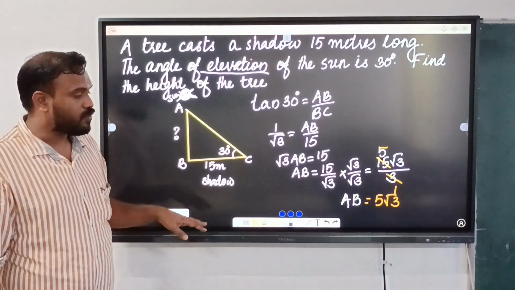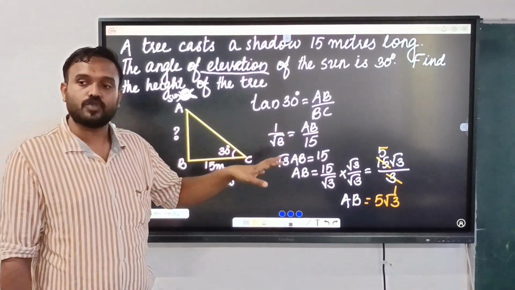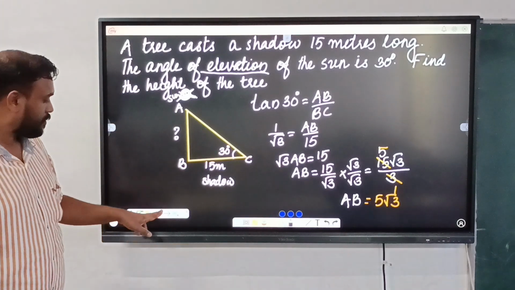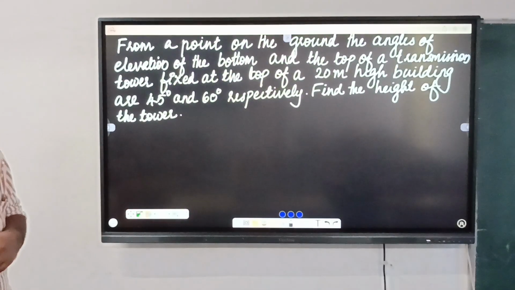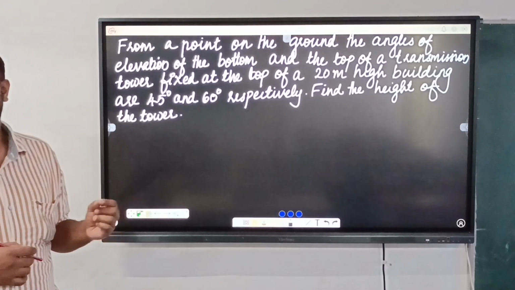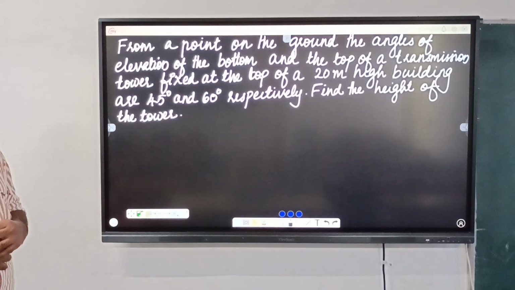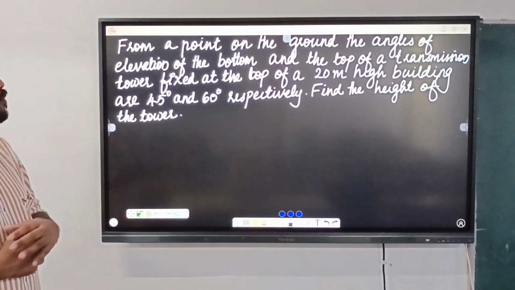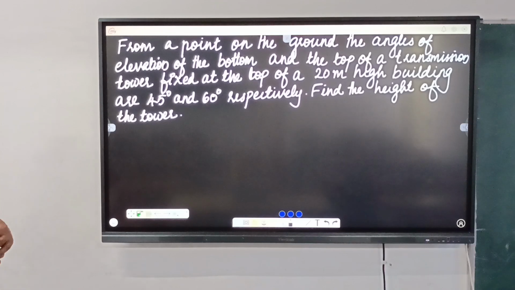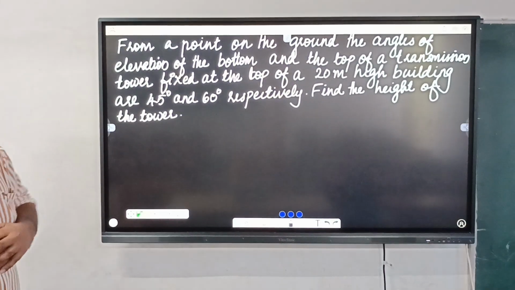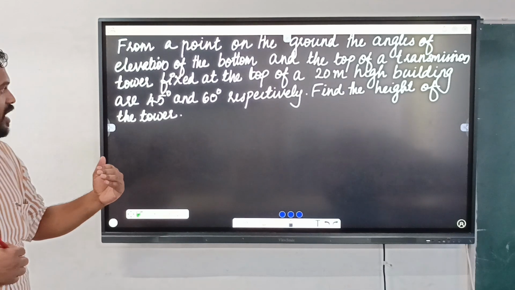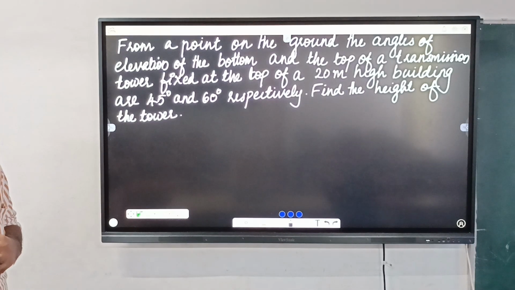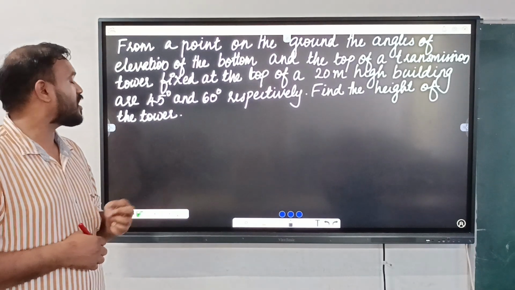And one more question here. So let's move to the next question. Okay, now read this question. From a point on the ground, the angles of elevation of the bottom and the top of a transmission tower fixed at the top of a 20-meter high building are 45 degrees and 60 degrees respectively. Find the height of the tower.